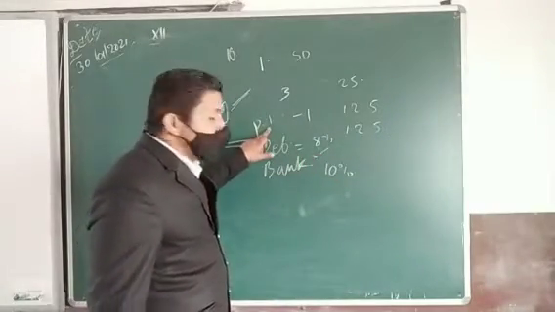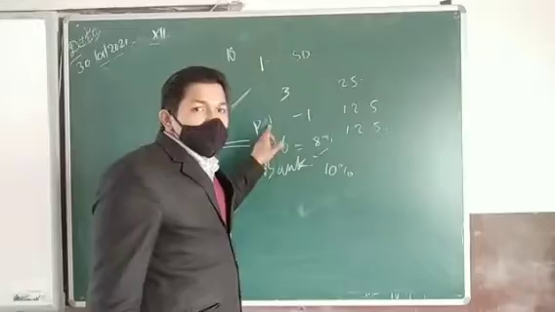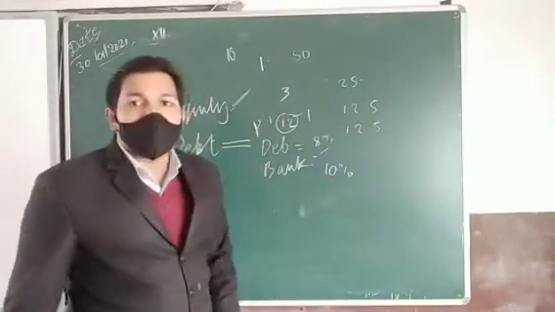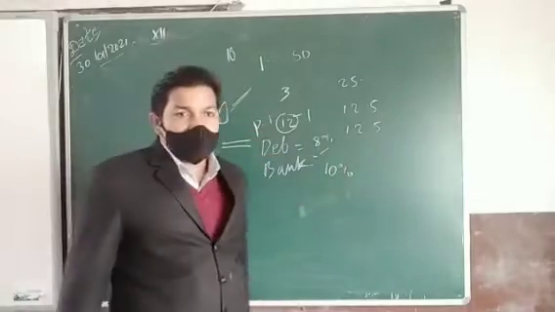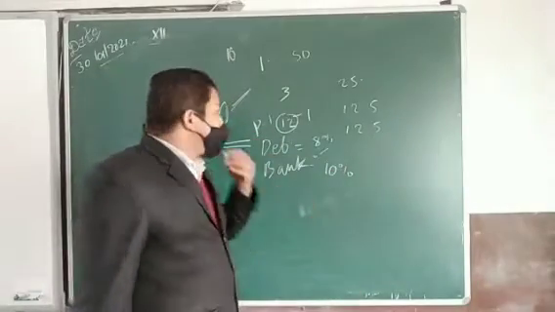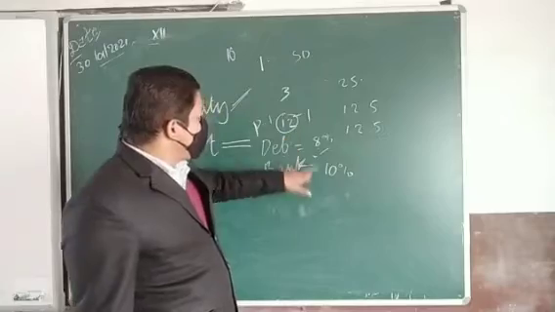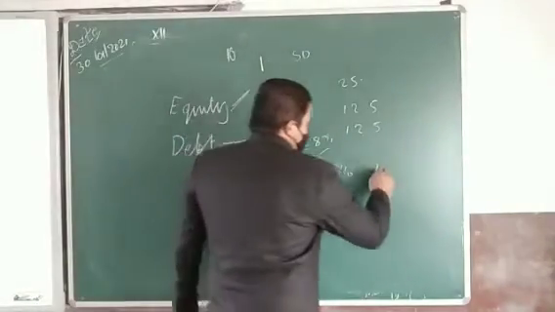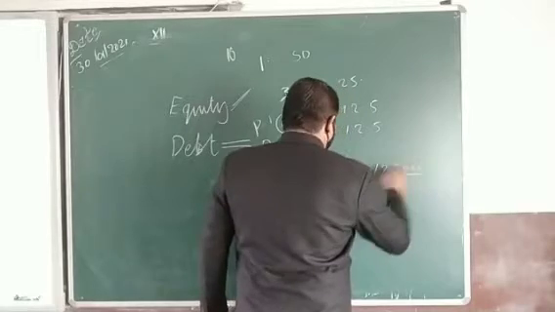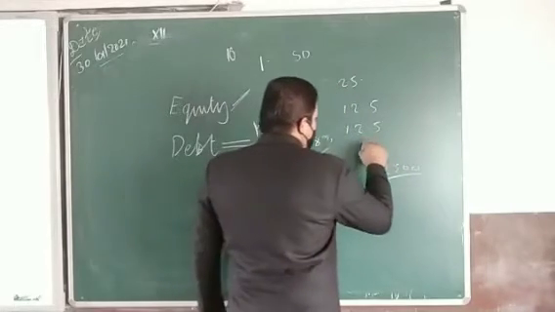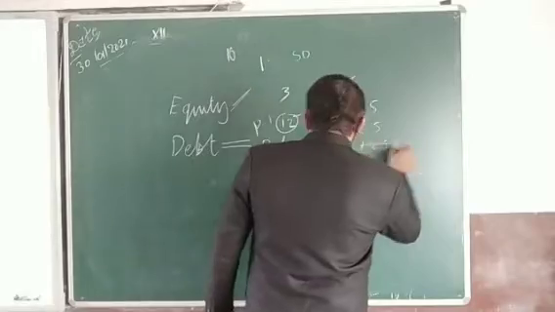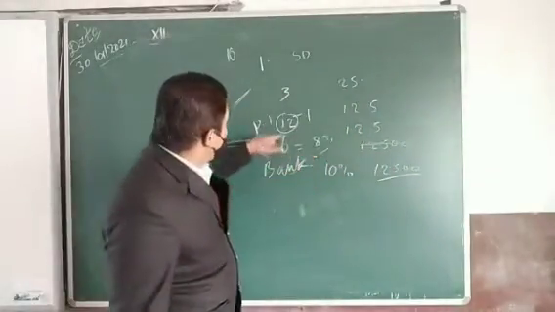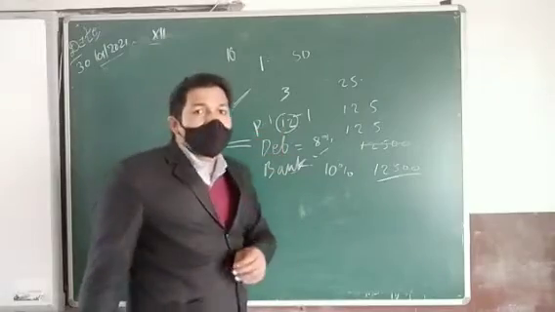After that, the next payment is made to the preference shareholders, with 12% preference shares. So 12% is to be given to the preference shareholders. Out of the total 1 lakh rupees, 12,500 has been paid for the bank loan and 12,500 for the debentures, so the remaining 75,000 rupees is there.